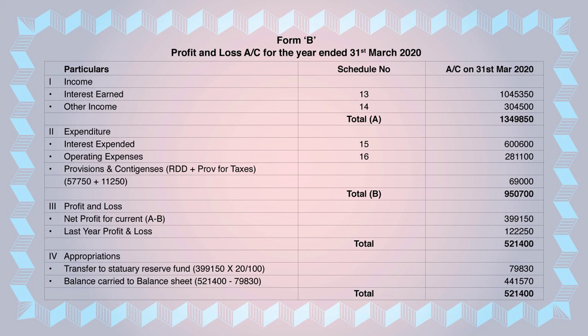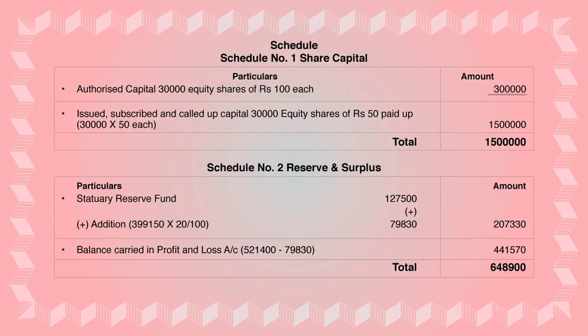So please remember, we have stopped schedule number 2 for a temporary period. I hope you remember that when we were solving schedules, I told you to stop schedule number 2, reserves and surplus, for a temporary period. Why did we stop this? Because we have to transfer from profit and loss, from the appropriation. So now you can see in statutory reserve fund, addition, I have written 3,99,150.